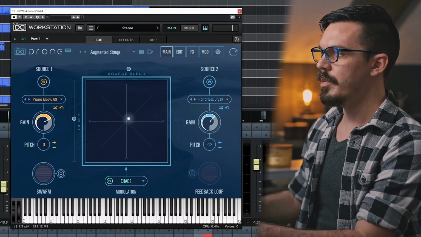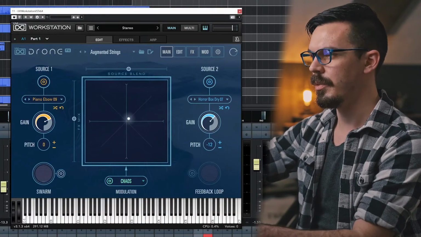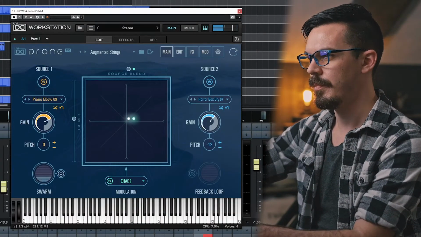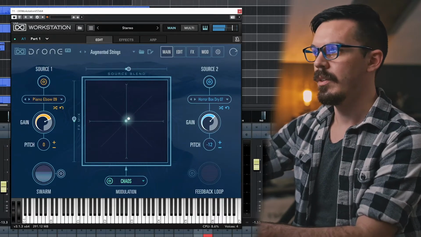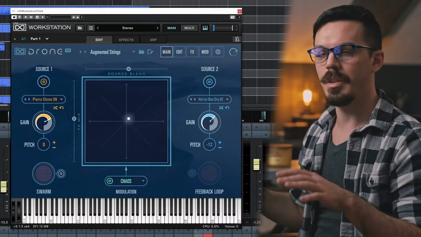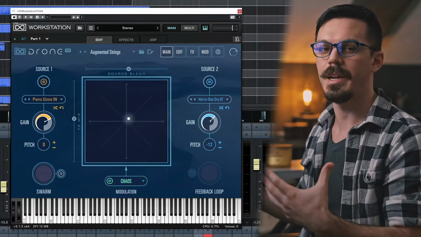Towards the end of the trailer, I've used Augmented Strings, once again tying the swarm control to my MIDI controller to get this really cool sort of riser thing. So it's not necessarily a drone, but I've used Drone to build a riser that swells up to that last impact.